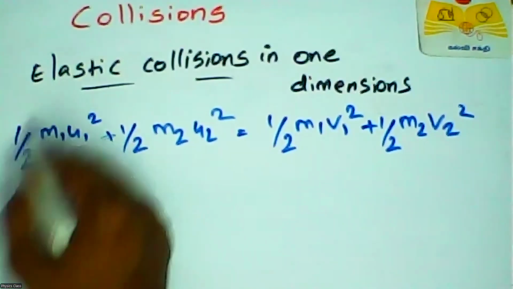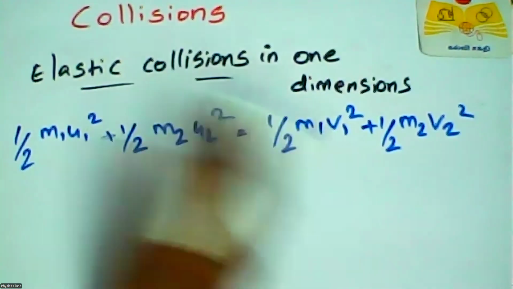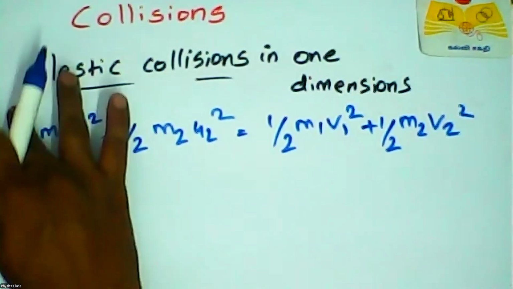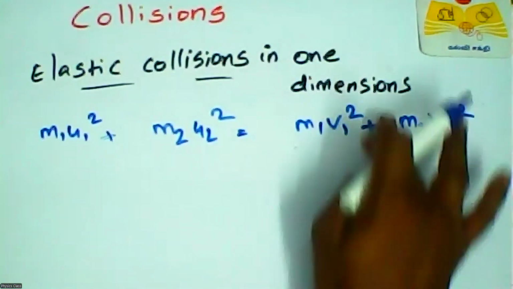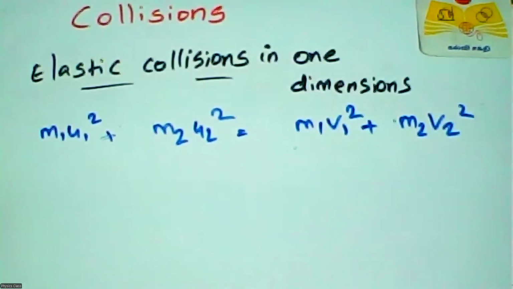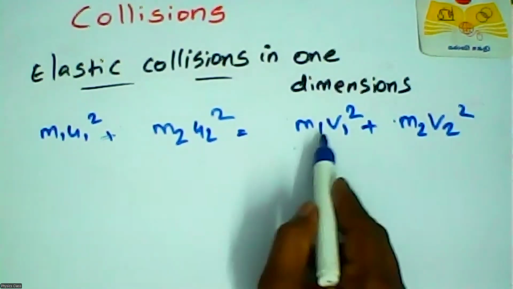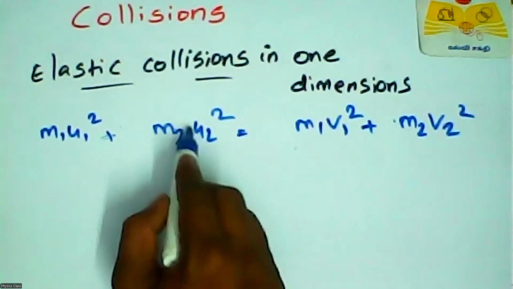We can cancel out the common term and cancel out. Now take this quantity into here and take this quantity into here.